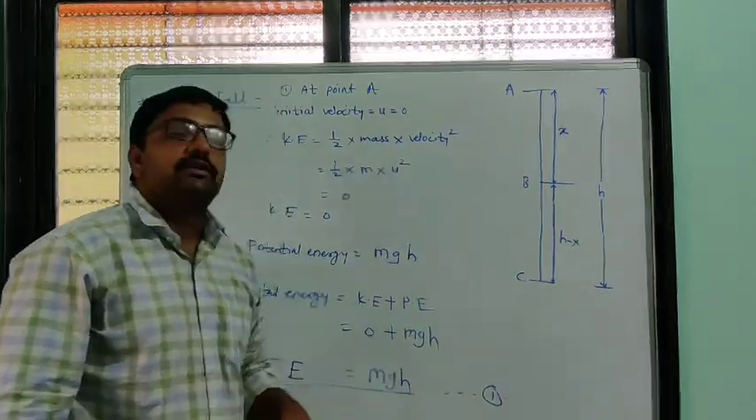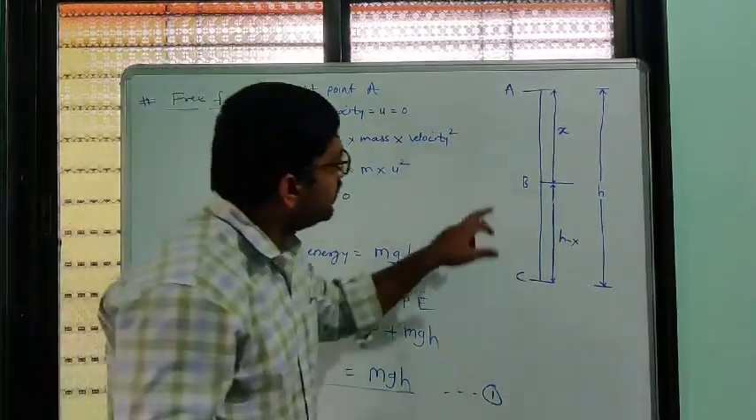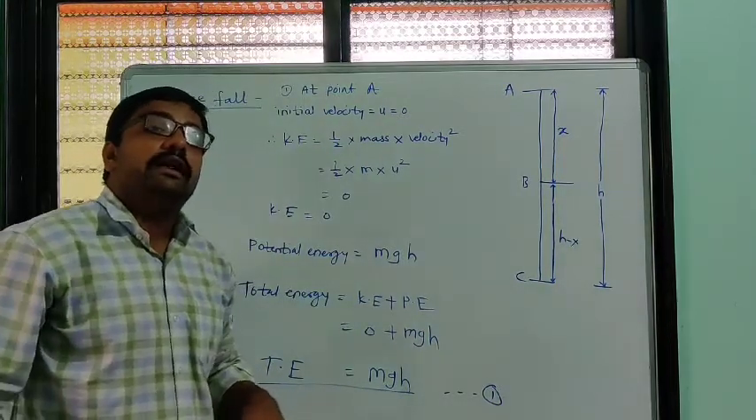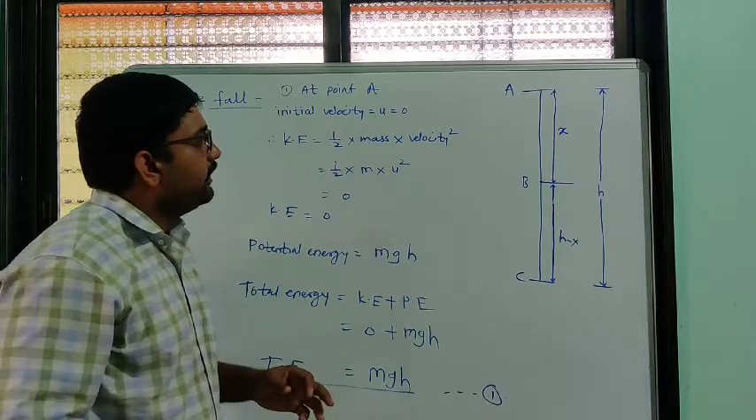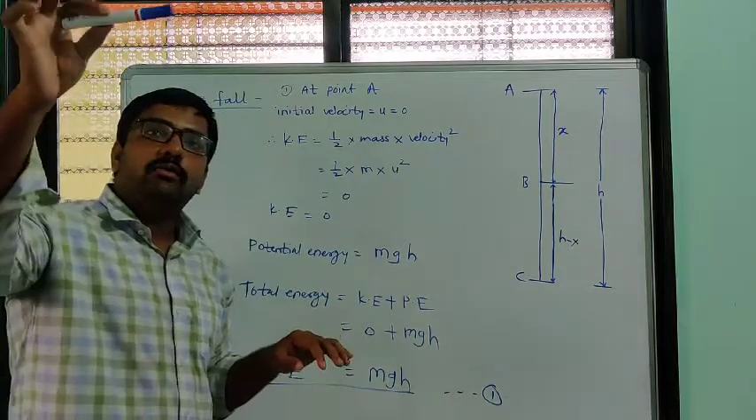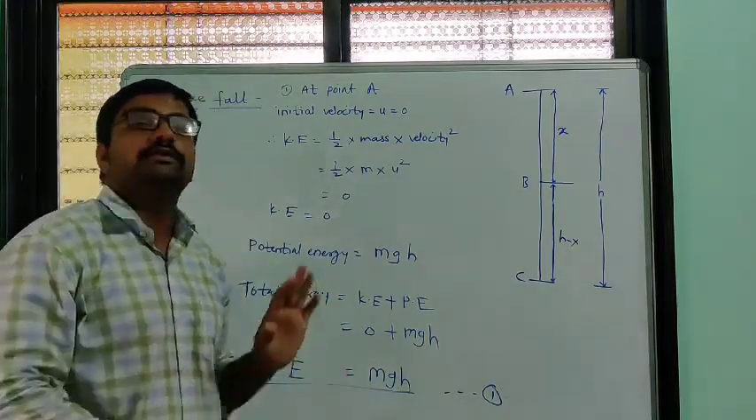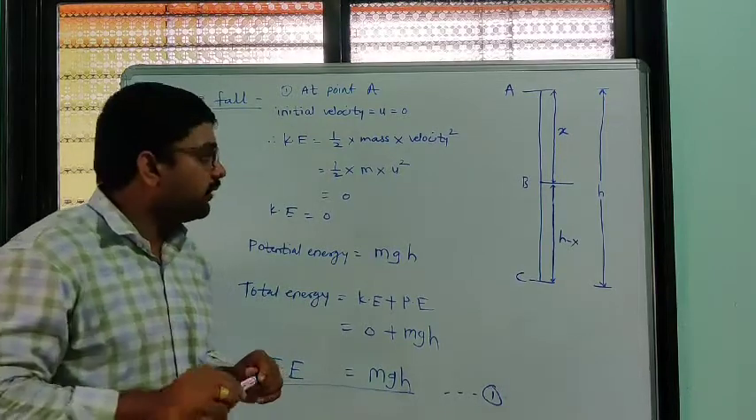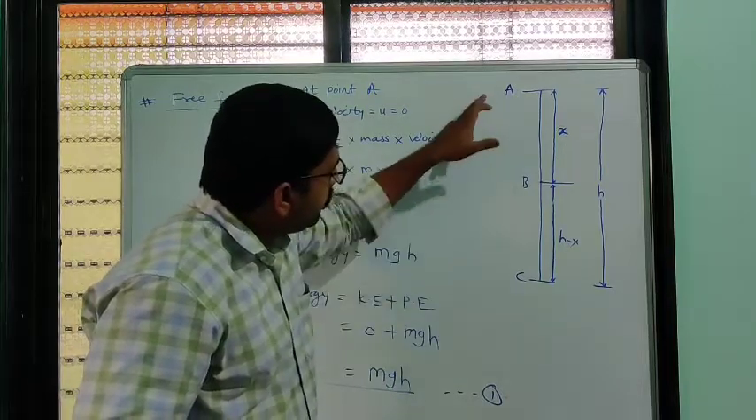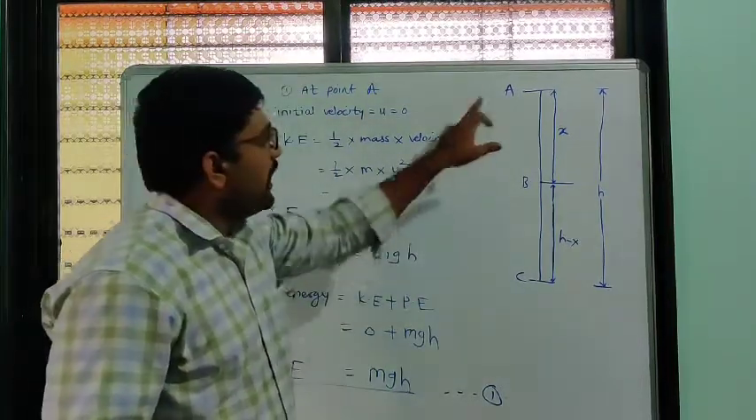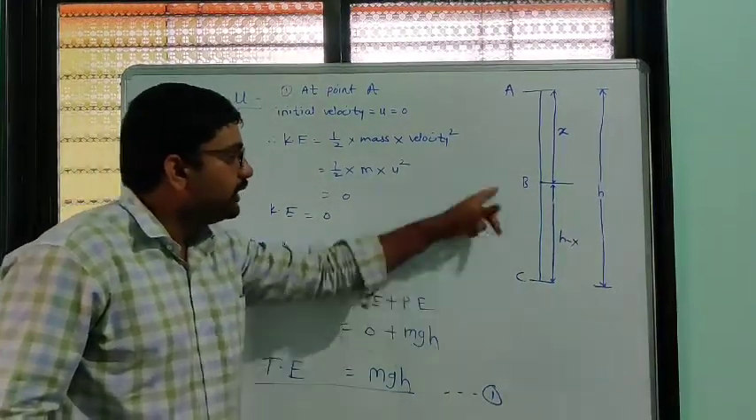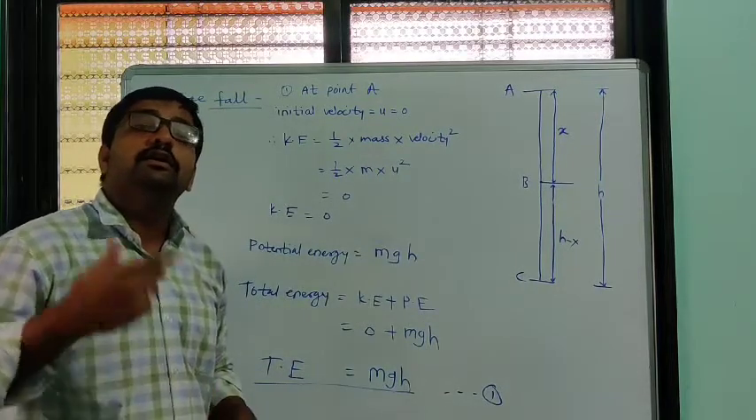We call this equation number 1. What happens to energy at point B and at point C, we will calculate in tomorrow's lecture. But today the topic is free fall. Free fall means motion of an object under only gravitational force. Here we study the total energy of an object at points A, B and C. At point A the total energy is mgh. What about total energy at points B and C? That we will see in tomorrow's lecture.